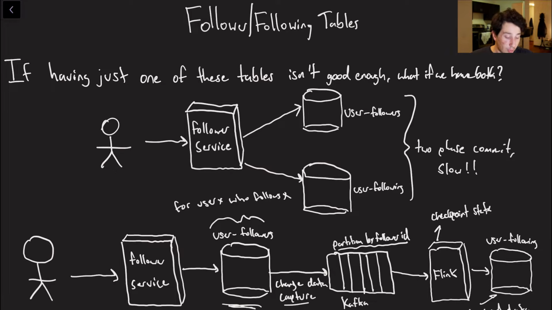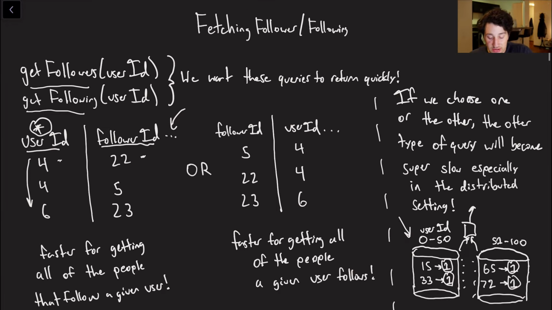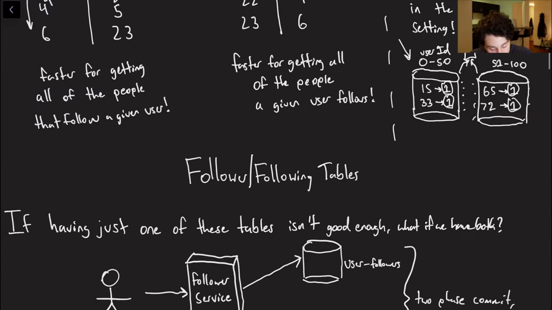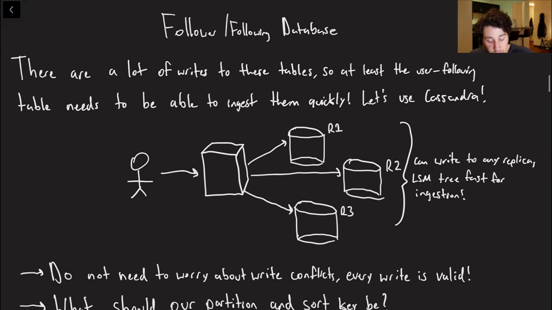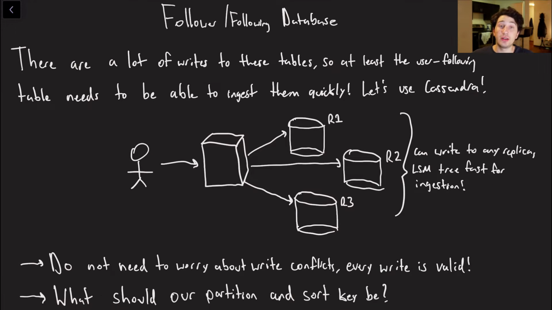Now, you may think to yourself, well, it is possible that Flink, in a failure scenario, might upload duplicate messages to the user following table. That's really not a huge deal because at the end of the day, a duplicate upload can just be deduped, right? Like if I have 4 and 22 and then I have 4 and 22 again, I could just say, well, if it's already in there, just don't add it. Not a huge deal.